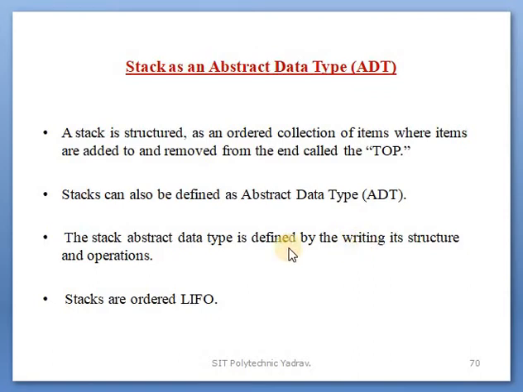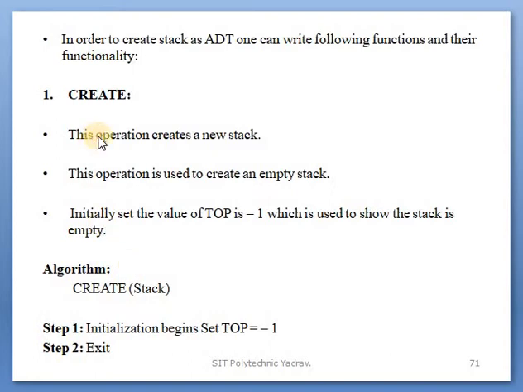Writing structure and operations is called the abstract data type. So which operations are used? We will learn these operations one by one. This operation is used to create an empty stack. The word itself indicates that create means created. What is created? A stack. Which stack? A new stack or empty stack. Clear? Initially the value of top is set to -1, which is used to show the stack is empty.